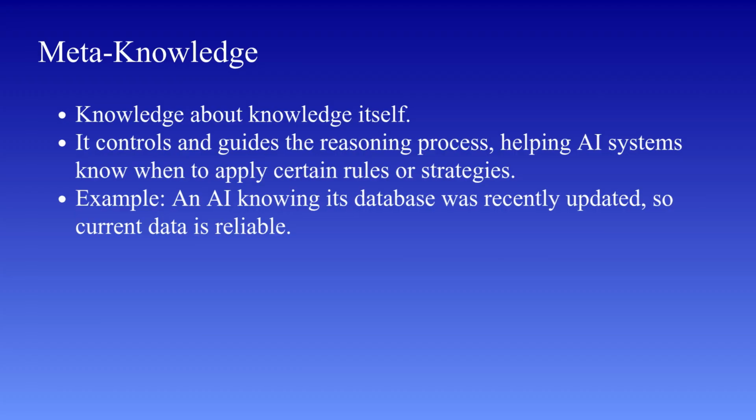Now let's move to a slightly more advanced concept, meta-knowledge. Meta-knowledge simply means knowledge about knowledge. In other words, it is the knowledge that helps an AI system understand what it knows, how reliable that knowledge is, and when or how to use it.